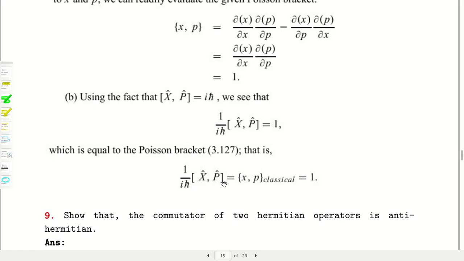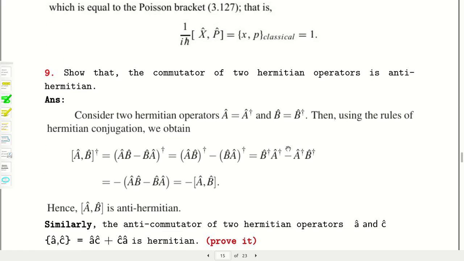This is the difference between the classical world and the quantum world. I have discussed it in my classical mechanics lecture, but it is relevant to show it here again, and it will clear your viewpoint on classical and quantum mechanics.